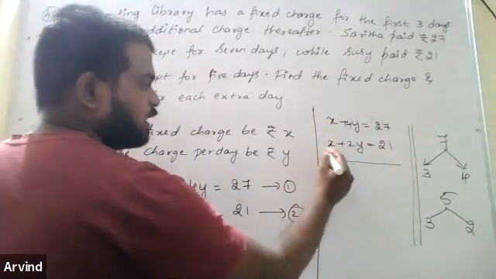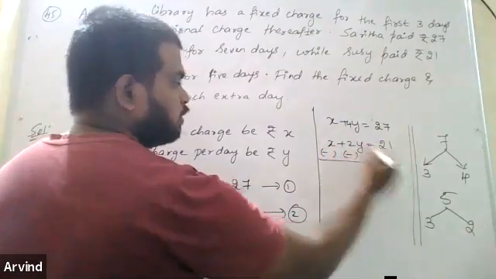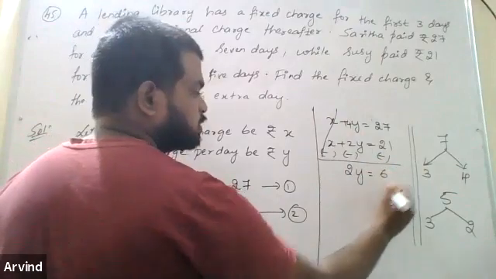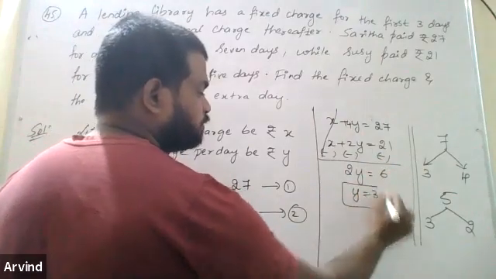Both the coefficients are same, so change the sign. Gets cancelled. 4 minus 2 is 2. 27 minus 21 is 6. Therefore, y will become 3.